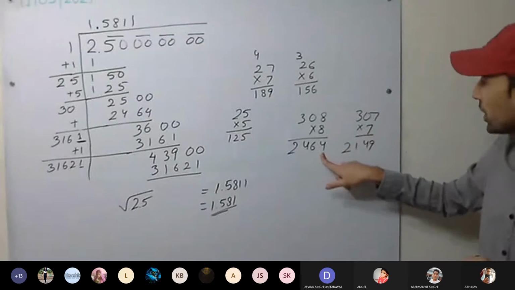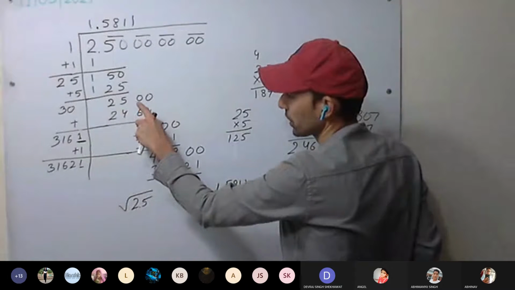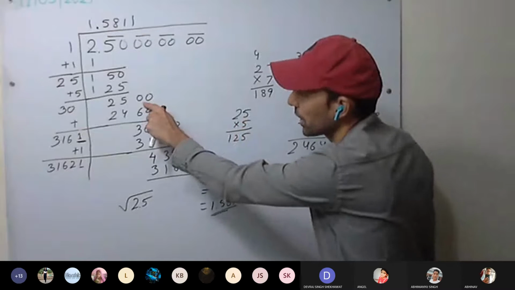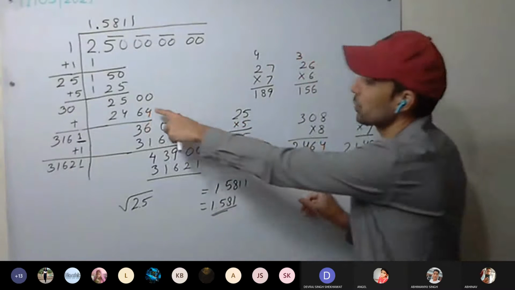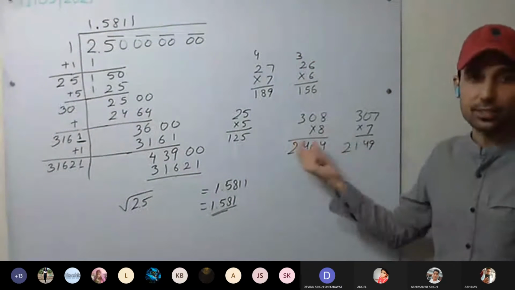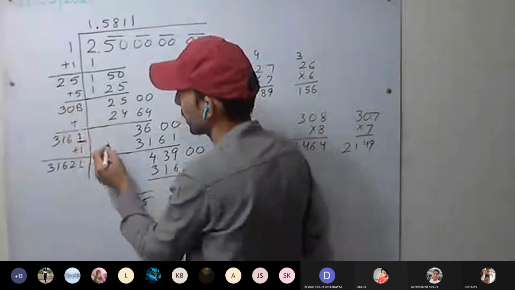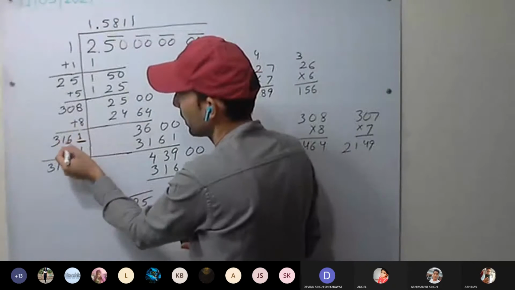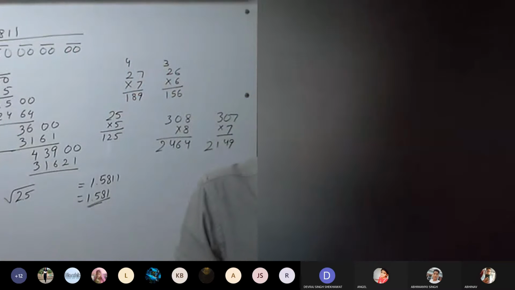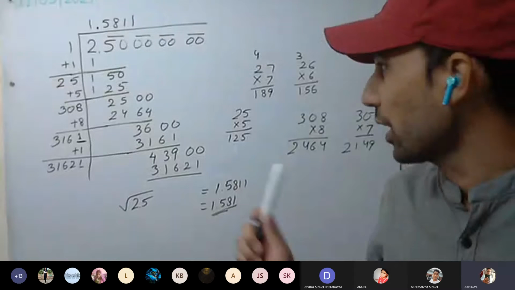For example, you are checking with 7. With 7 you have got 2149. You can see 2149 is much less than 2500. So is there a possibility that if we go with 8 we may get a smaller difference? So we check with 8. It's just hit and try. We get 2464. So 308 into 8 gives 2464. Subtract this one, we get 36 rest. Have you understood now? Shivang, have you understood?